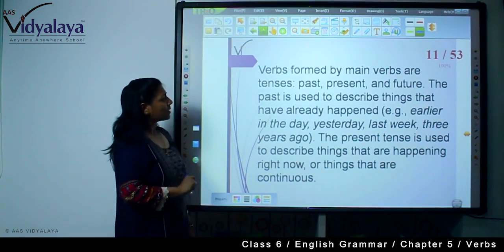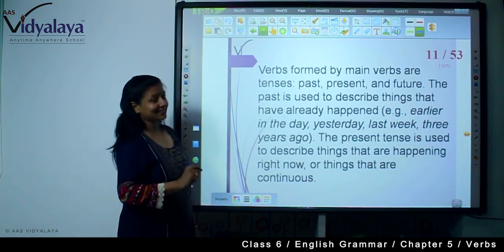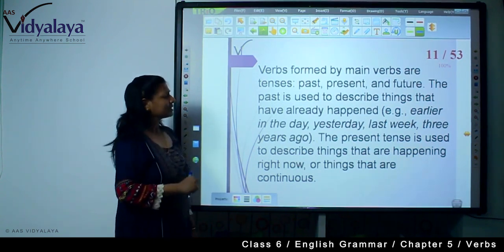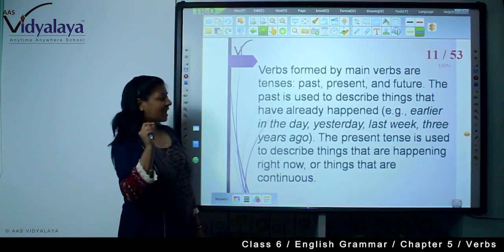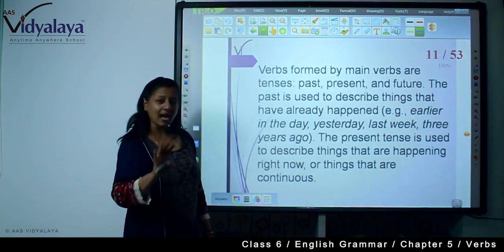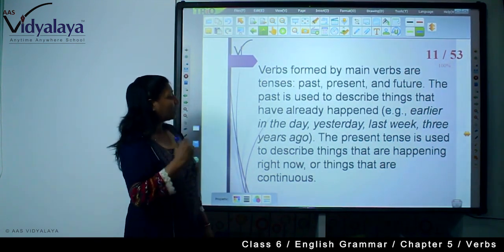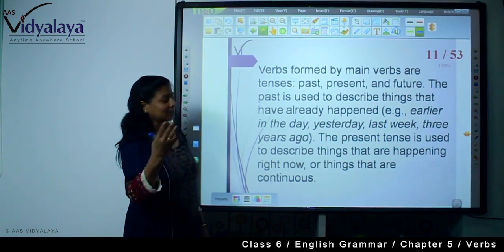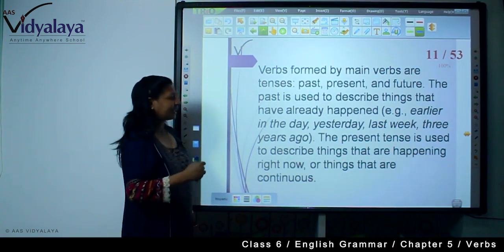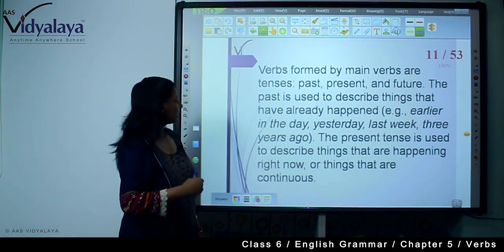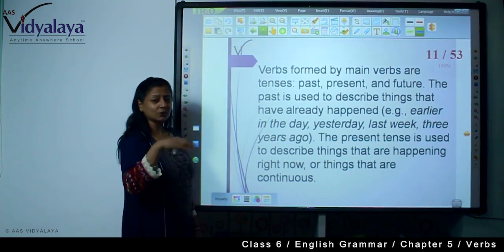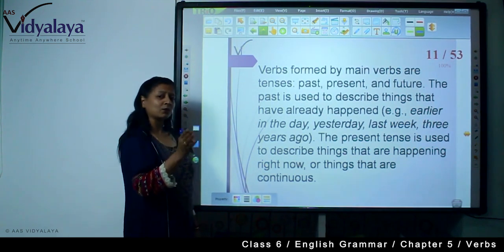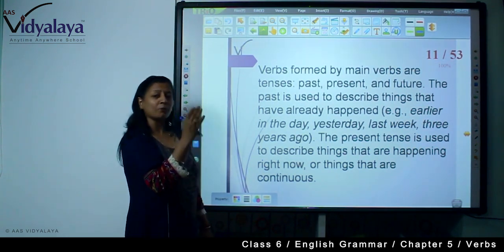Now, verbs formed by main verbs are tenses, just as I have explained: past, present and future. So what is the past tense? The past is used to describe things that have already happened. So when in the sentence we express a past thing, we write earlier in the day, yesterday, last week, three years ago. If these words come, that means the story or the incident is about a past experience.